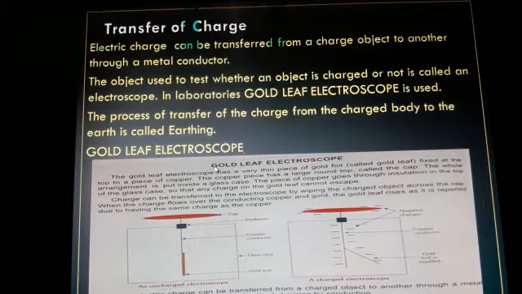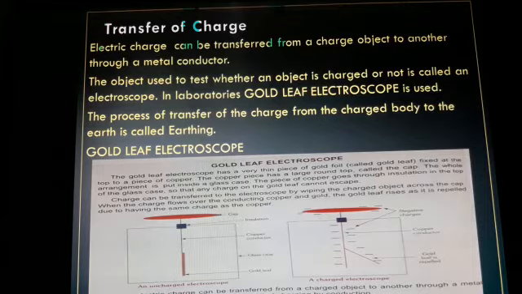Here I have given you the description of the gold leaf electroscope. So what is a gold leaf electroscope? It has a very thin piece of gold foil called gold leaf fixed at the top to a piece of copper, and the copper piece has a large round top called the cap, and the whole arrangement is put inside a glass case, just like the picture.